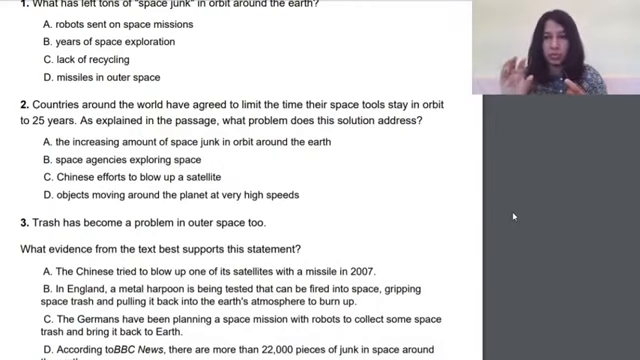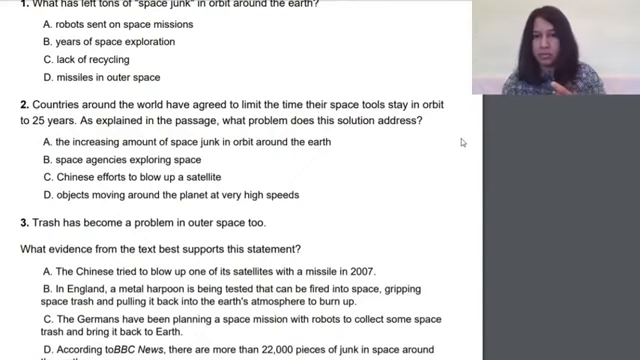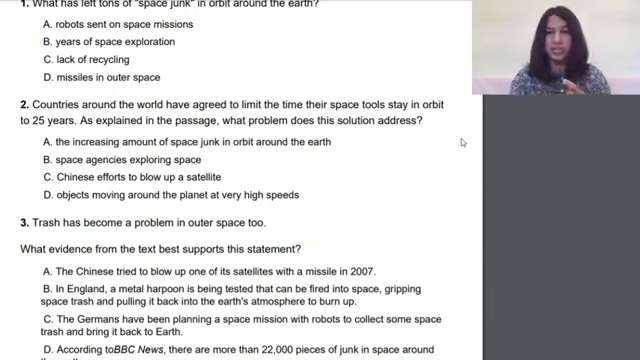So now what we are supposed to find, you must have studied problem and solution, right? So this is a solution here. Countries around the world have agreed to limit the time their space tools stay in orbit to 25 years. As explained in the passage, what problem does this solution address? So this is a solution, and here is a list of problems. So now I need to go back to the passage and check which problem this particular solution is trying to address.